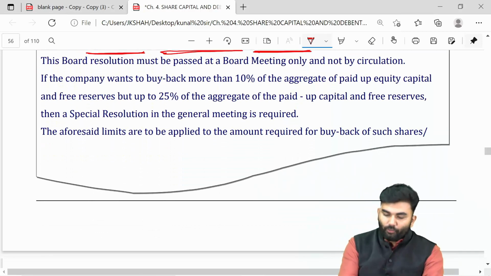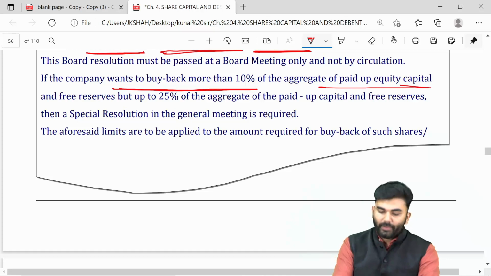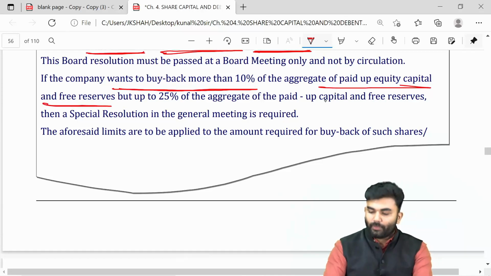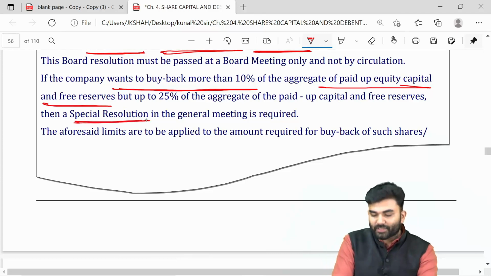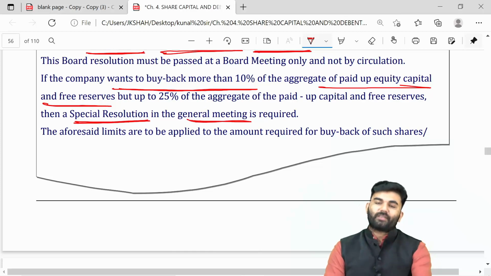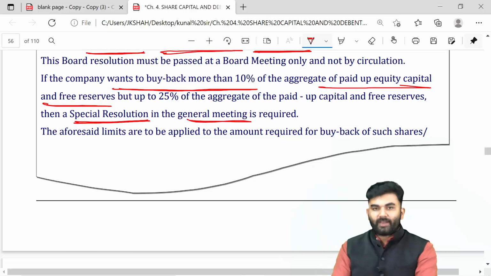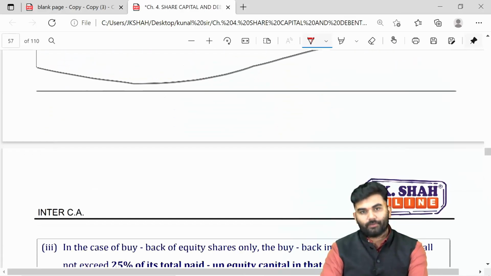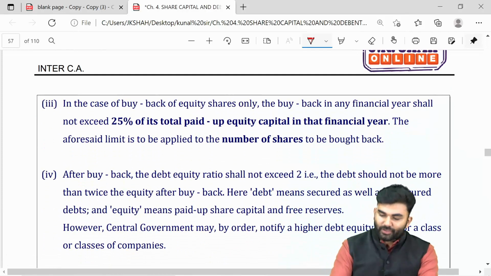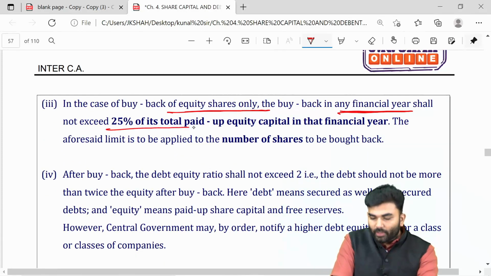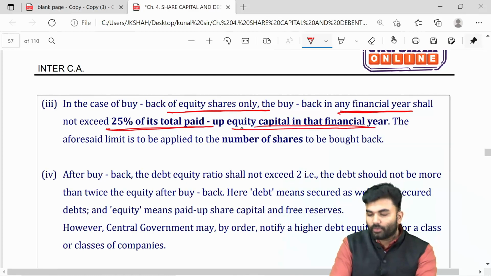However, if the company wants to buy back more than 10% of the paid up equity capital plus free reserves, then the company will have to pass something called a special resolution by calling a general meeting. Sir, if we pass a special resolution, can we buy back more than 10%? Yes, but the maximum limit will be 25%. In one financial year, the company cannot buy back more than 25% of its total equity capital.